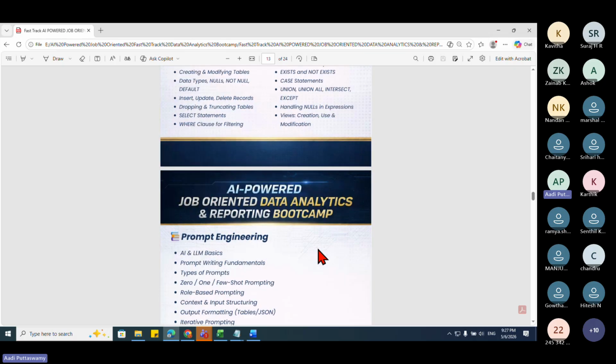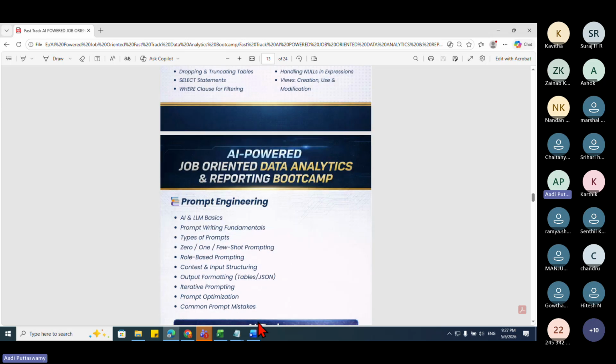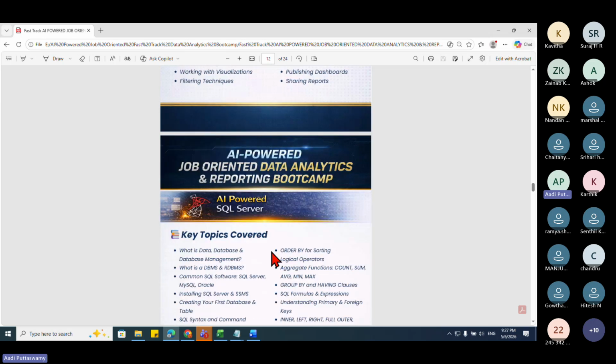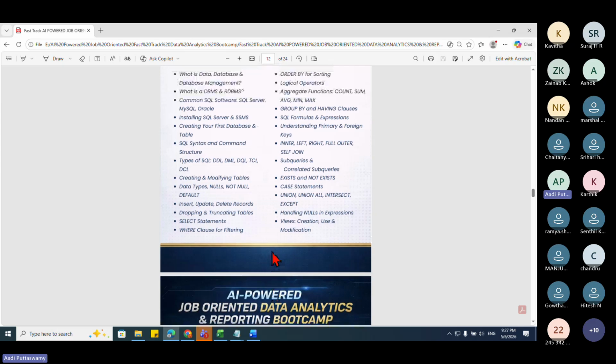Okay, that's why it is very fast actually. We can finish the entire thing in 30 to 45 days. So the main focus is on the AI tools. If you learn all these AI tools, and you are planning to jump to data science, data engineering,